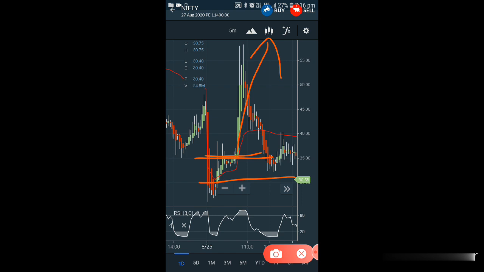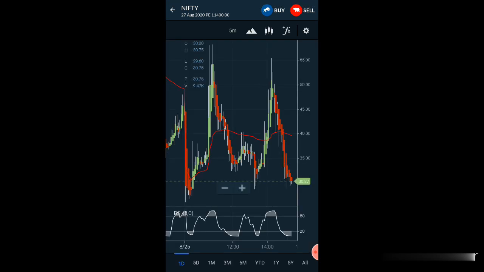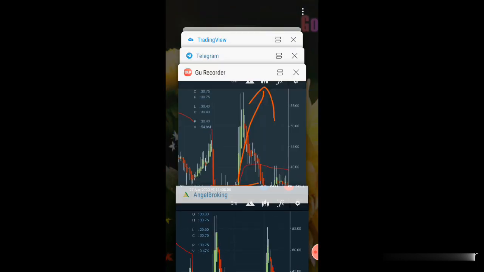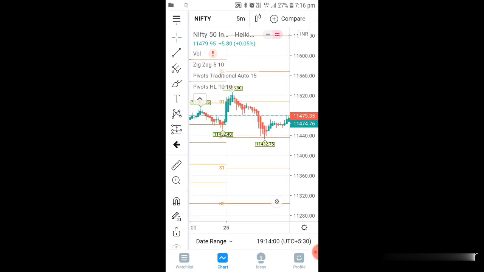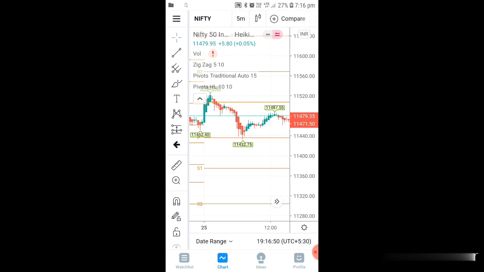So always you have to check. In the same way, after that, again in the same area you can go, okay, I will show you. Okay, let me open the TradingView. So in the TradingView also you can see Nifty fell from the resistance point and came to the pivot point. So this area you can see. So Nifty fell to the pivot area. In this area Nifty has taken support. So the pivot point was acting as a support area.